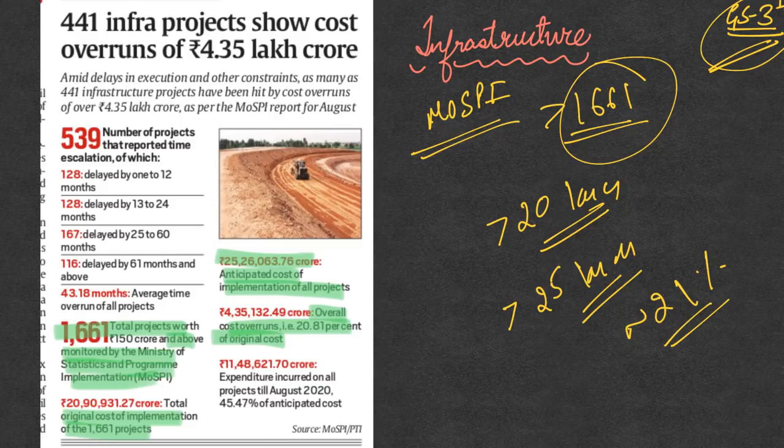So this is one of the very important issues about implementing various projects in India, or implementing various policies in India. Many things are announced in the budget, but there is a delay. So there is time overrun, and this in turn leads to what is called cost overrun. Usually more budget will have to be allocated for the same project, which could have been completed a couple of years before with a lesser budget. So this is one of the bottlenecks or issues related to infrastructure.